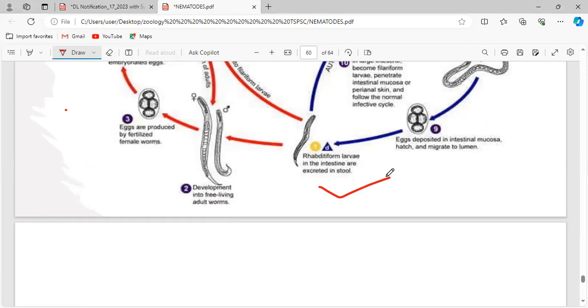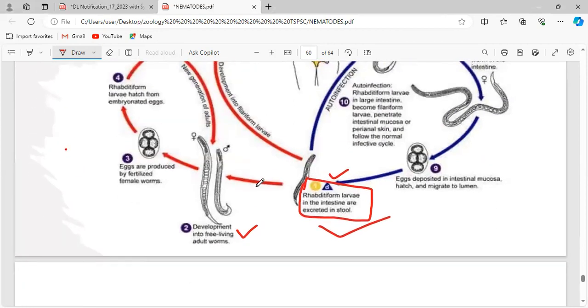Rhabditiform larvae in the intestine are excreted in the stool. See, the name of the larval stage is rhabditiform larva, which is present in the intestine of the host. This rhabditiform larva present in the intestine will be excreted in the fecal matter. That is step two. Now, development into free-living adult worms: the larval stages will develop into adult forms.